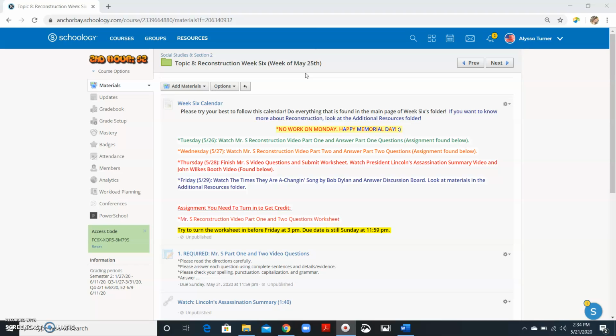When you click on the green folder for week 6, you're going to see the calendar. Please try your best to follow this calendar. Make sure you do everything that's found in the main page of week 6 folder. If you want to do more or look at more information about the Reconstruction era, you can look at the additional resources folder. If not, you do not have to. And there's no work on Monday.